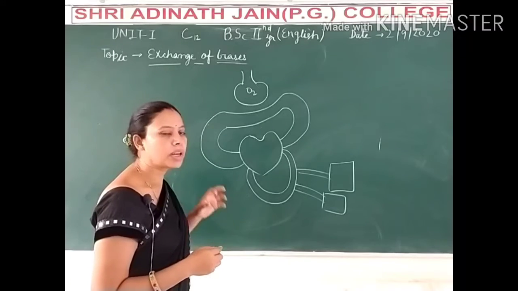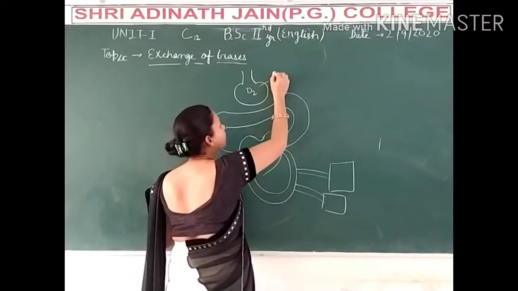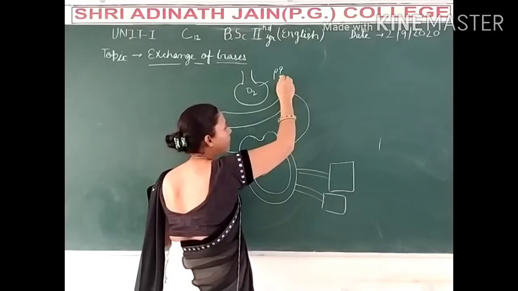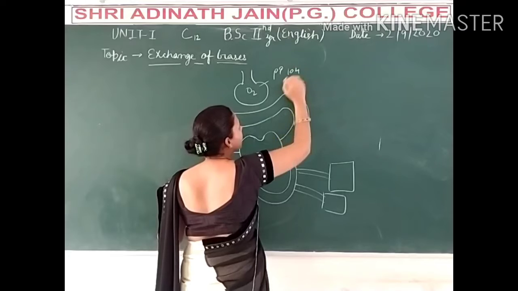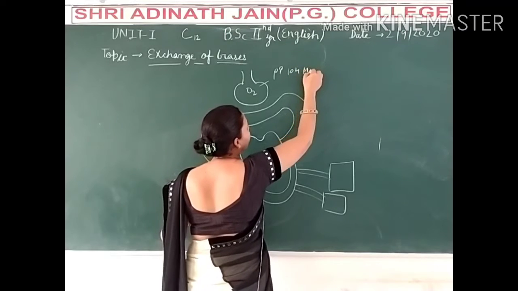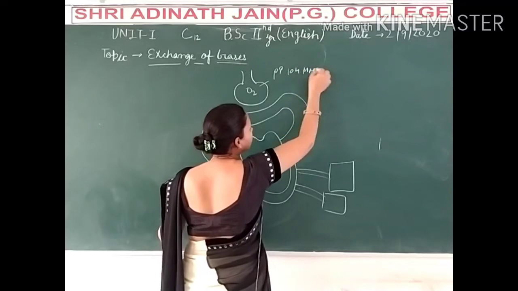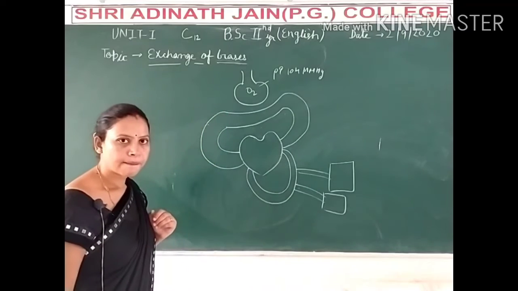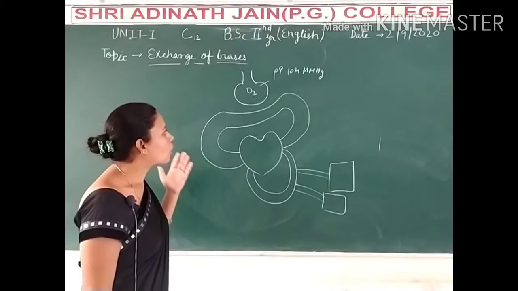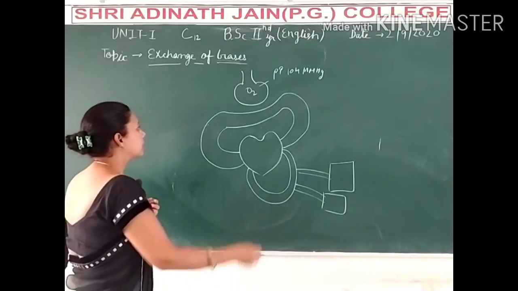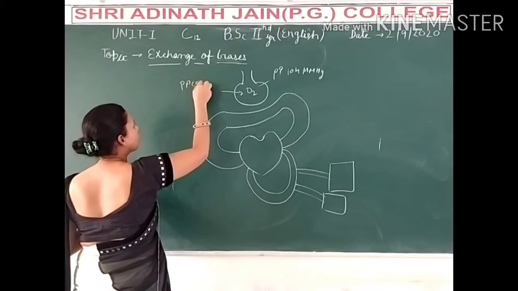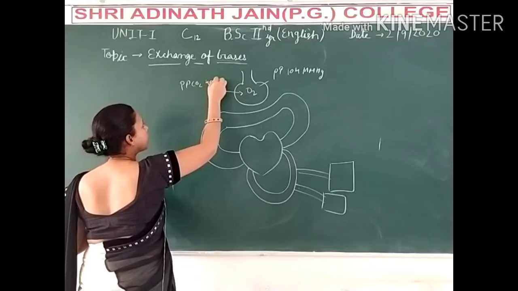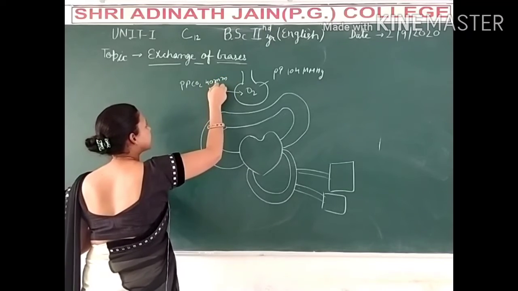In this time in the alveolus the partial pressure of oxygen will be 104 mmHg, and the partial pressure of CO2 will be 40 mmHg.